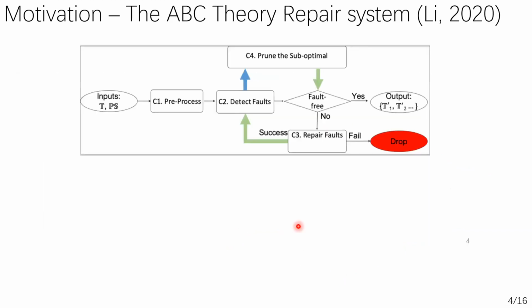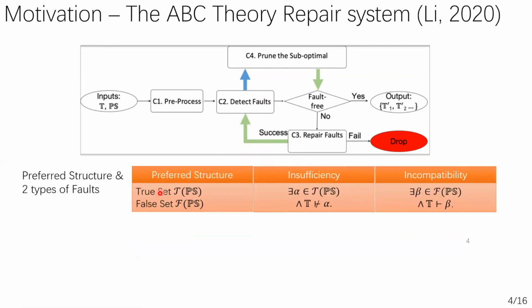faulty theory. In our previous work, we proposed such an ABC system to repair a faulty theory with a combination of abduction, belief revision, and conceptual change. The idea is simple. We feed the system with our theory and the observation as input. Then our system will detect whether the theory is faulty, maybe using resolution or forward chaining or backward chaining. If yes, then the system searches for repairs iteratively until it detects no fault in the theory or cannot find any repairs.